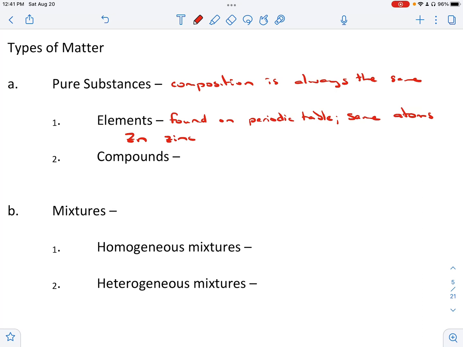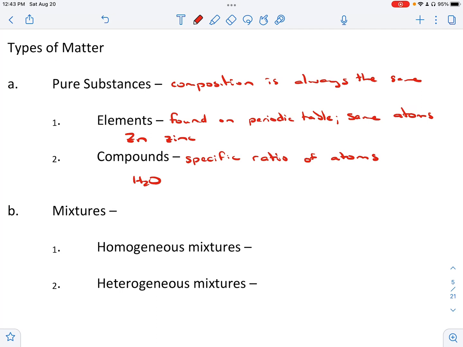Okay? Our compounds then are specific ratios of atoms. So we have a combo of elements here, and they are in a specific ratio. Think of that ratio as like H2O, right? For us to have water, it has to be two H's and one O. Because if we have two H's and two O's, that makes it hydrogen peroxide, and those are two very different things.